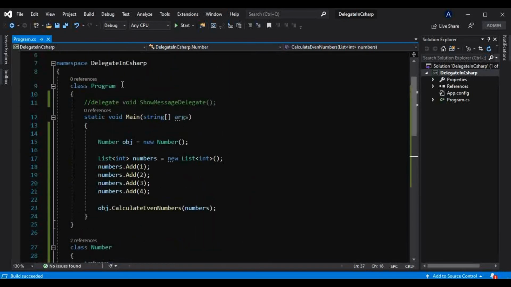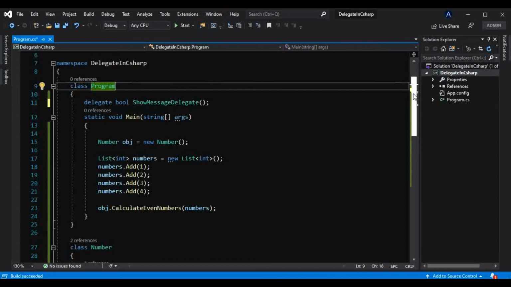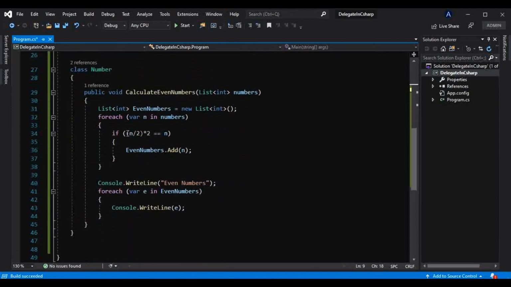So now we have this delegate here, but we will make the delegate's return type bool, and I will show you why. The condition inside this if will return either true or false.